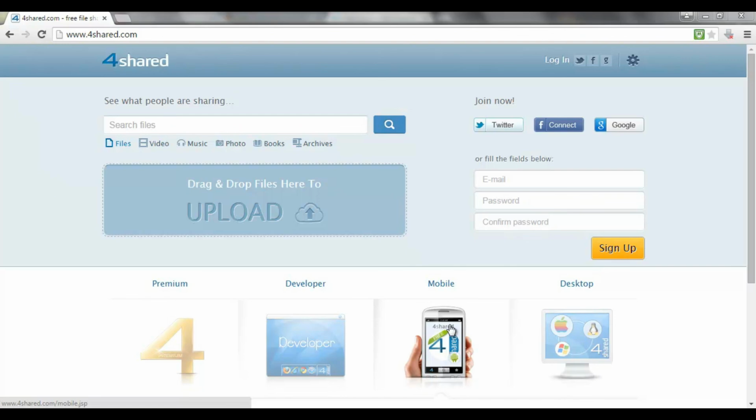Now, the website on your screen is a file sharing website called ForShare.com. It might look pretty ugly, but it is actually pretty popular, and I'm going to give you two reasons why. First reason is that it's free to use, so I can upload files to this website completely free, and it stops my hosting account being used just to host files that are being shared online.